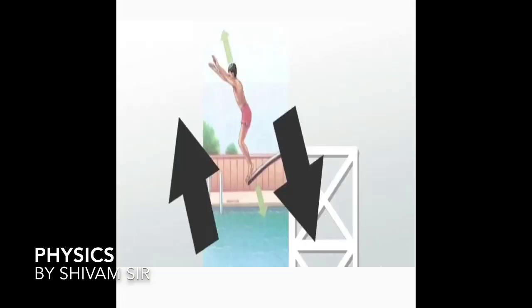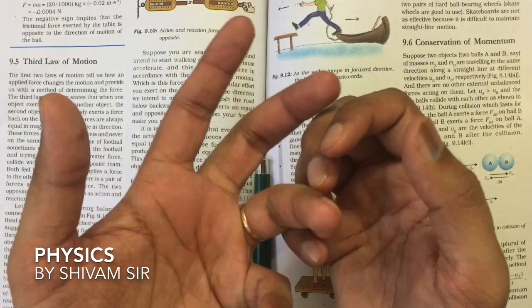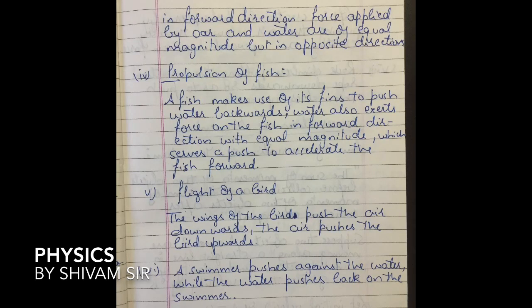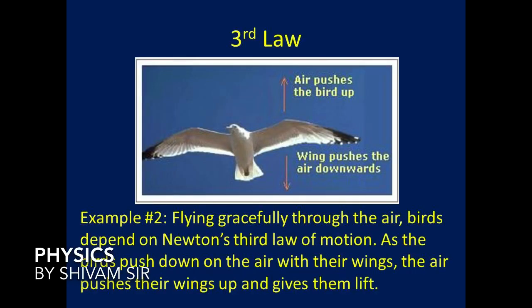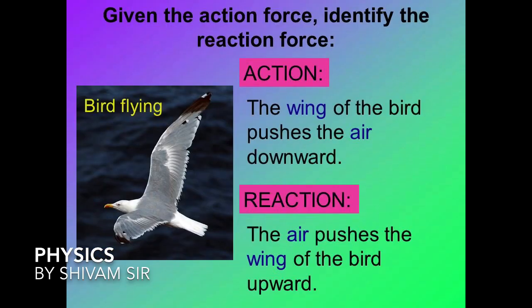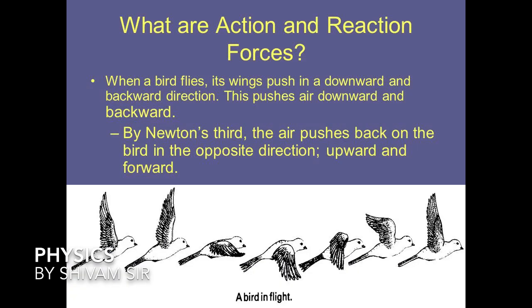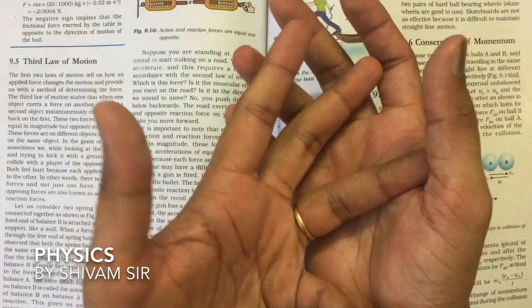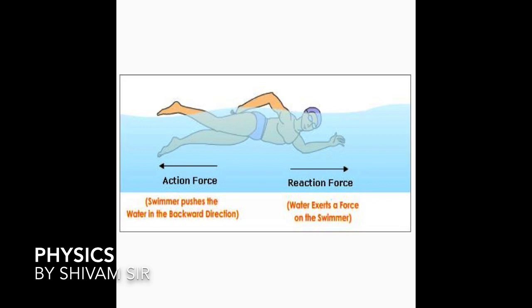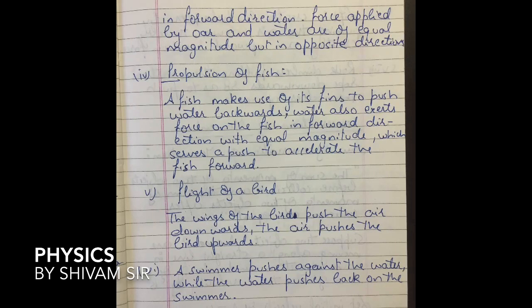You can take an example of propulsion of a fish also. A fish makes use of its fin to push water backwards. Water also exerts a force on the fish in the forward direction with equal magnitude, which serves as a push to accelerate the fish forward. Next, you can take an example of the flight of a bird. A bird using its wings pushes the air downwards. Similarly, the air also pushes the bird upwards. So for every action there is an equal and opposite reaction. A swimmer pushes against the water while the water pushes back on the swimmer, so the swimmer is able to swim in the forward direction.